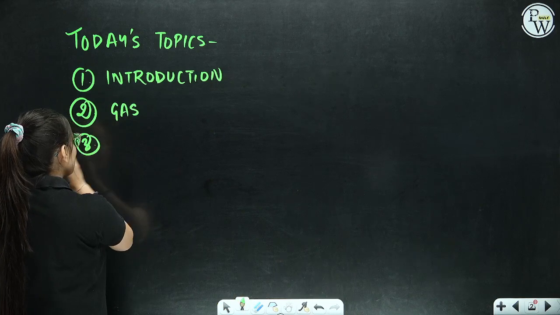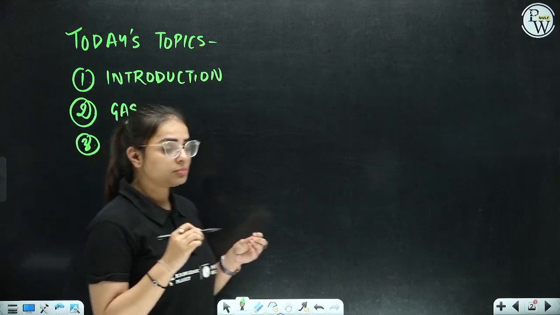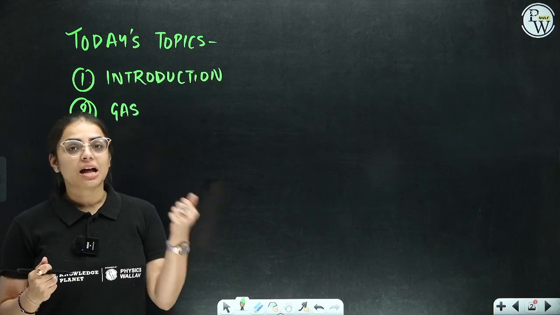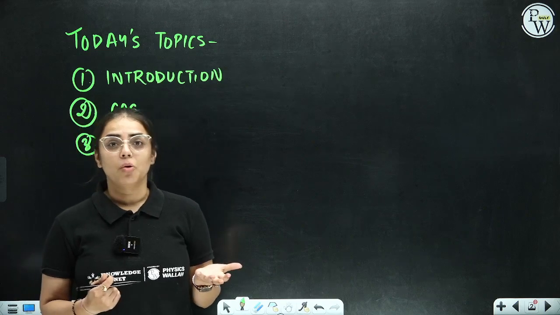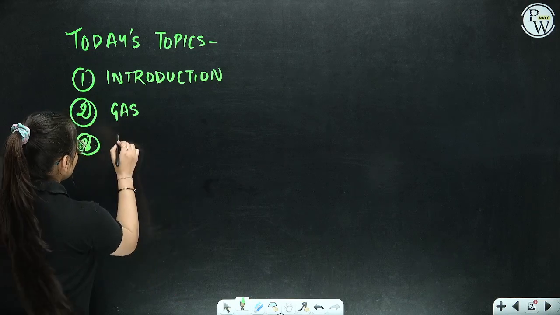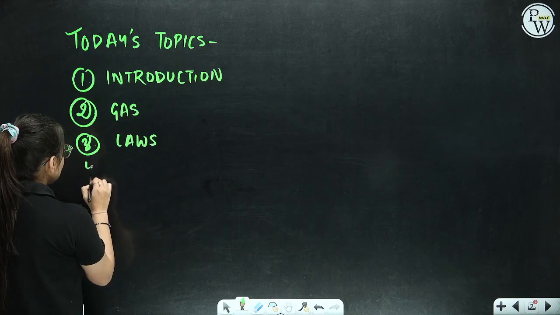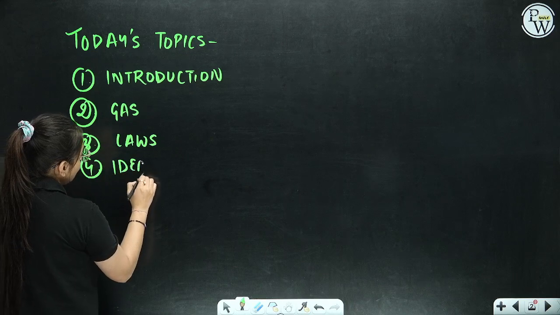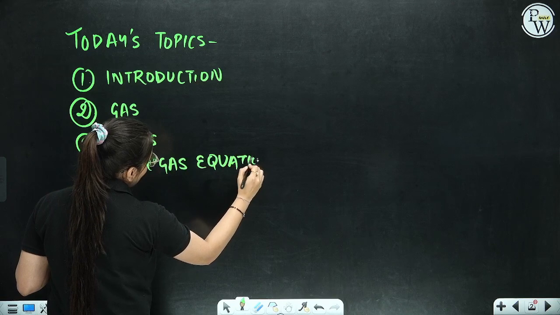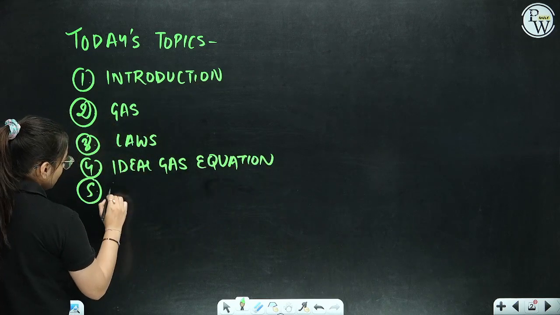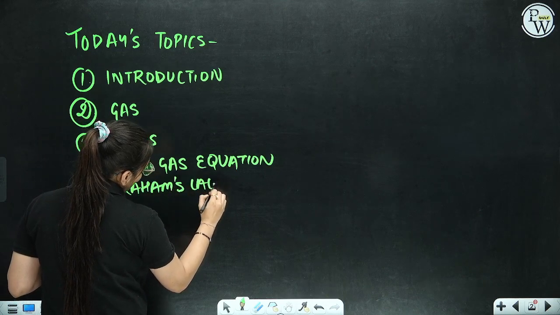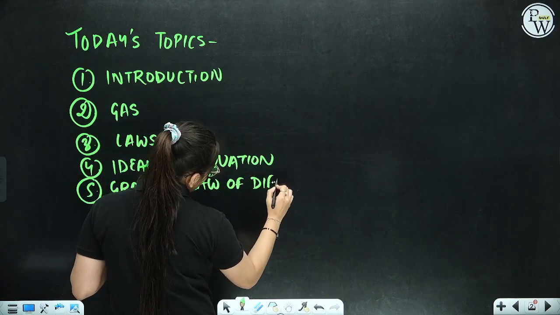After that, students, we shall be understanding all the gaseous laws. For example, Boyle's law, Charles's law, Gay-Lussac's law, Avogadro's law, and then the ideal gas equation. So we are going to do the laws part. After the laws, we shall be understanding the ideal gas equation in detail, and then we shall proceed towards Graham's law of diffusion.